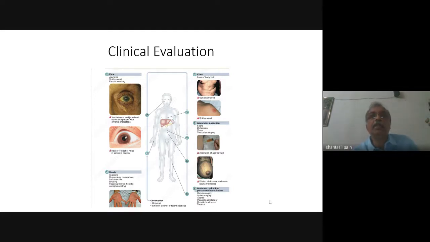After that, you look at the patient's build and the nutrition. Most of these chronic liver disease patients are malnourished. But please remember that when we analyze malnutrition in an adult patient, we usually check the body mass index.